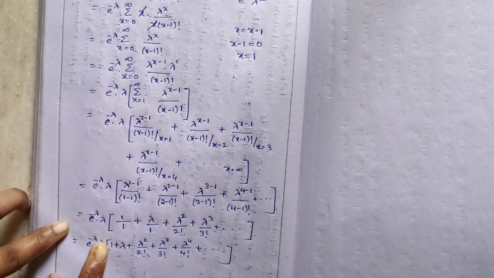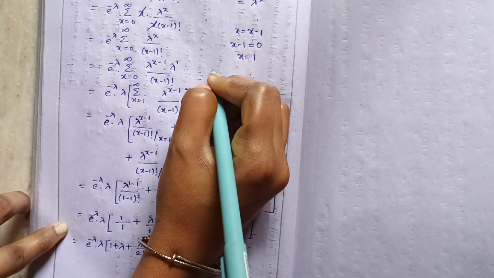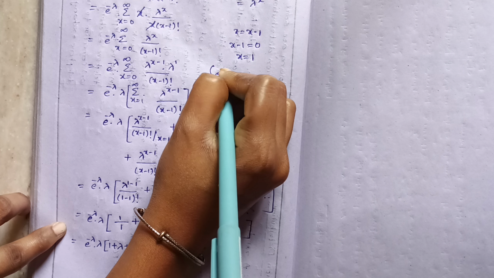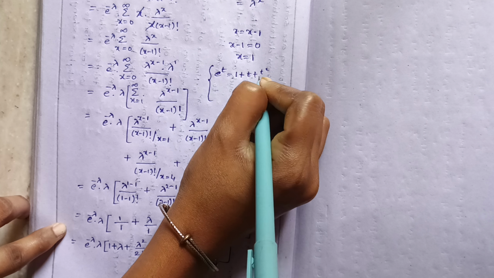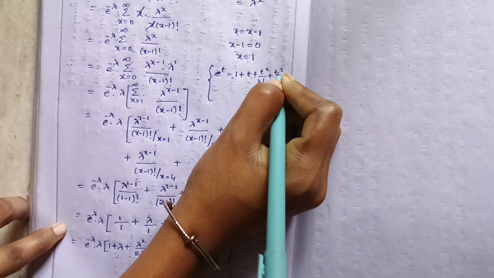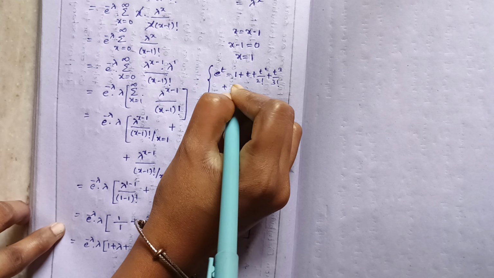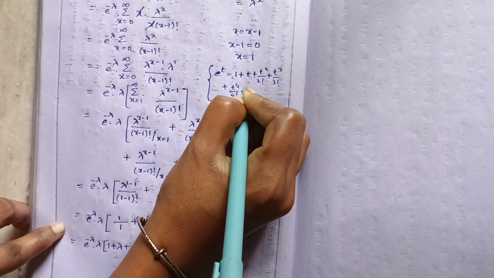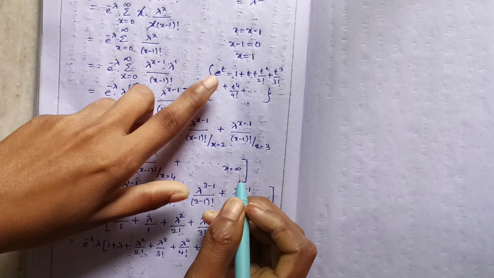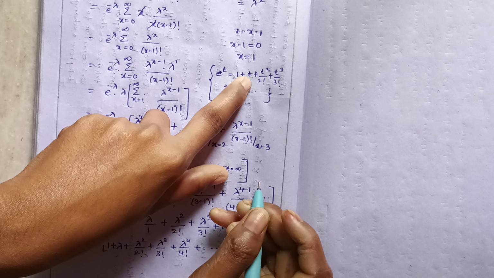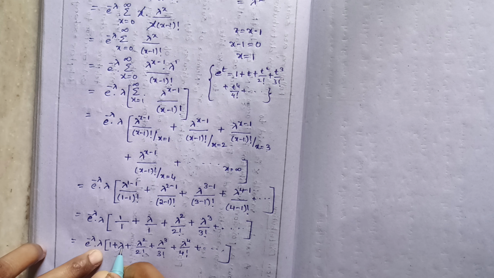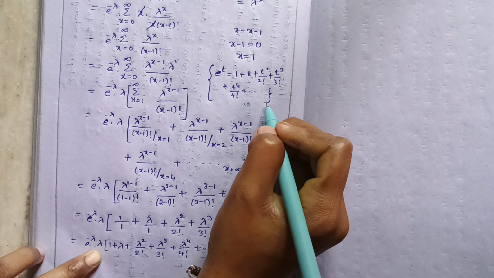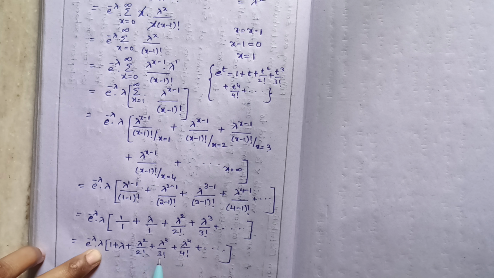If you remember the formula, I'll write here: e to the power of t is equal to 1 plus t plus t square by 2 factorial plus t cube by 3 factorial plus t to the power of 4 by 4 factorial and so on. Here the parameter is t, so we got e to the power of t. Here it is lambda, so we get e to the power of lambda, which is in the same form. See this formula and here, so you can easily understand.